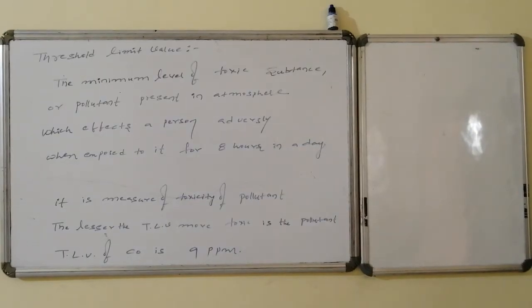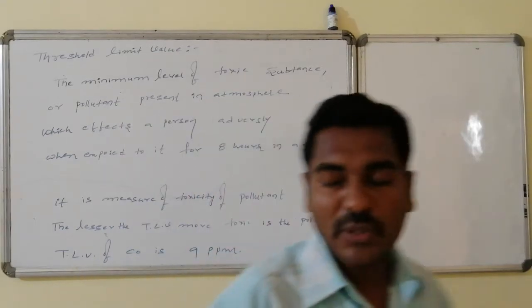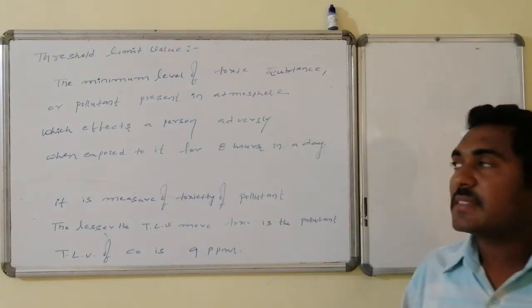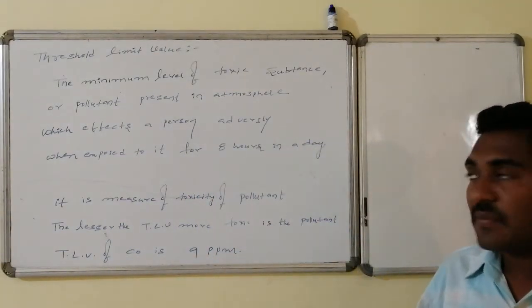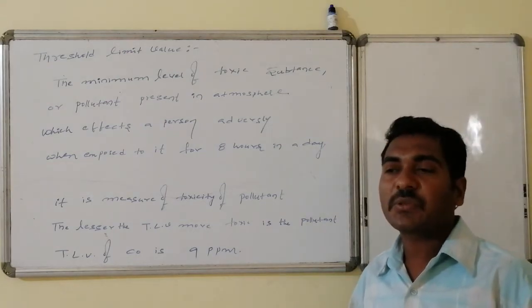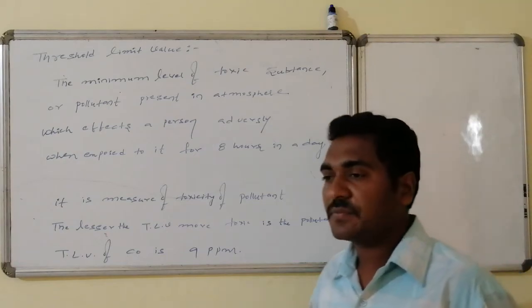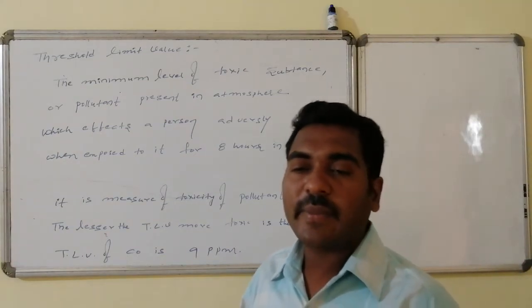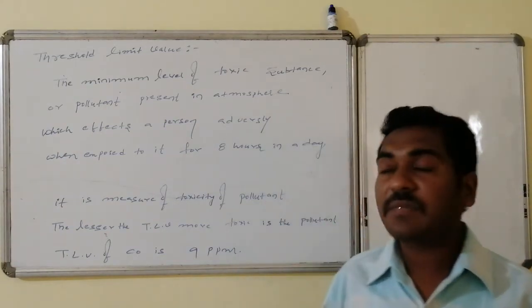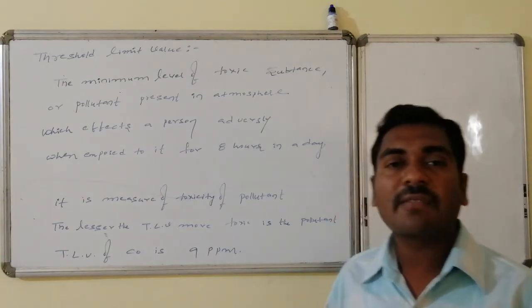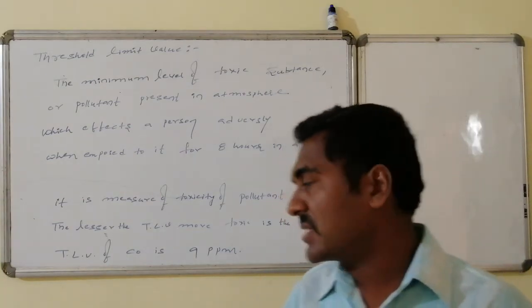Threshold limit value. The minimum level of toxic substance or pollutant present in the atmosphere which affects a person adversely when exposed to it for 8 hours in a day is said to be its TLV value. So the lesser the TLV, the more will be the toxic nature of the substance. The more the TLV, the lesser will be the toxic nature of the substance.